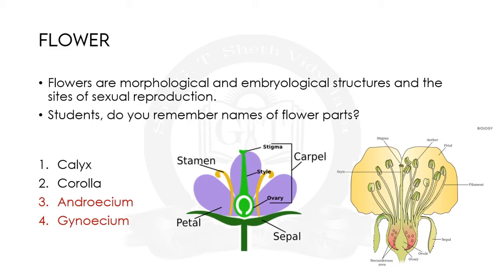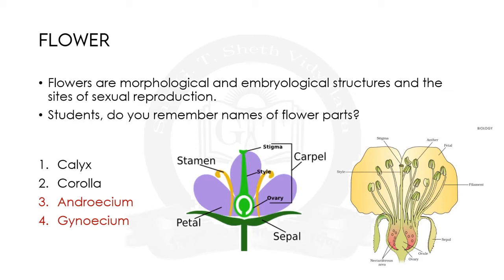But basically four flower parts are observed. Their names are first calyx, second corolla, third androecium and fourth gynoecium. In the same order we can observe the position of these floral parts. In a floral bud they are arranged one after the other.